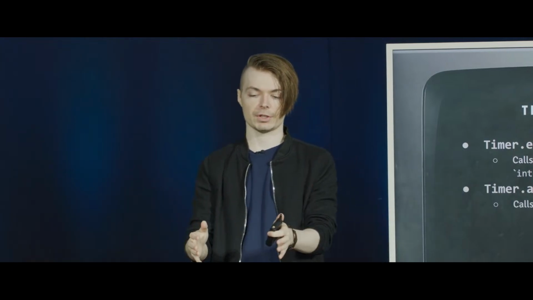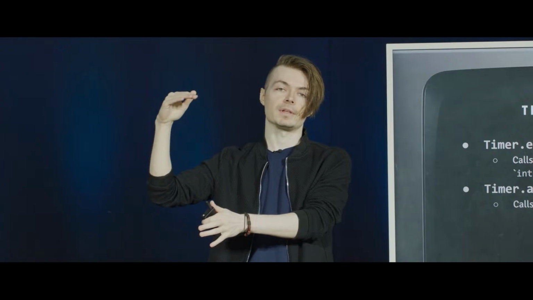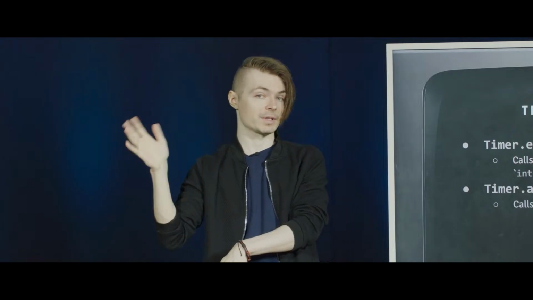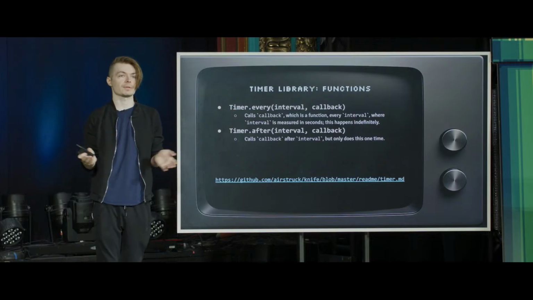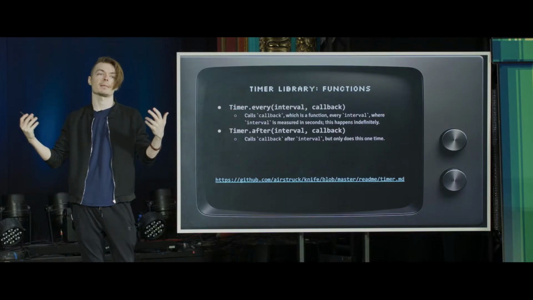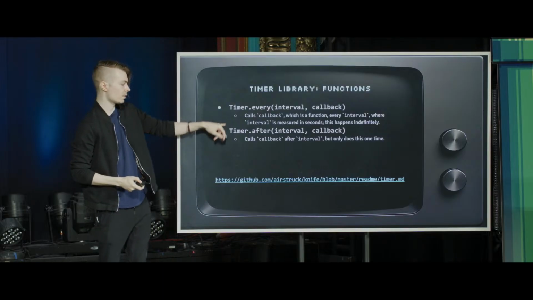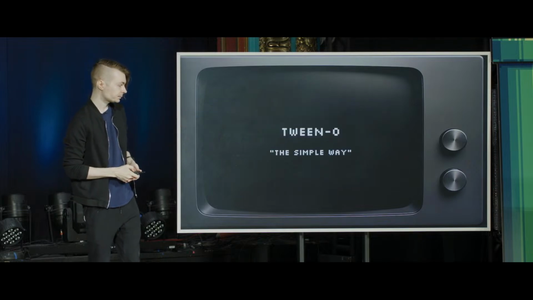I don't want it to do it every second, but maybe something moves into a position, and then after 1 second, I want it to move to another position. We saw that in the transition state of the game, which had the level text. It moved from the top to the middle, then from the middle to the bottom after about 1 second or so. These two alone allow us to do so many different things based on time, thinking in terms of time and not having to manage time in an unintuitive sense. That's what this library, in particular timer, allows us to do as part of the knife library.